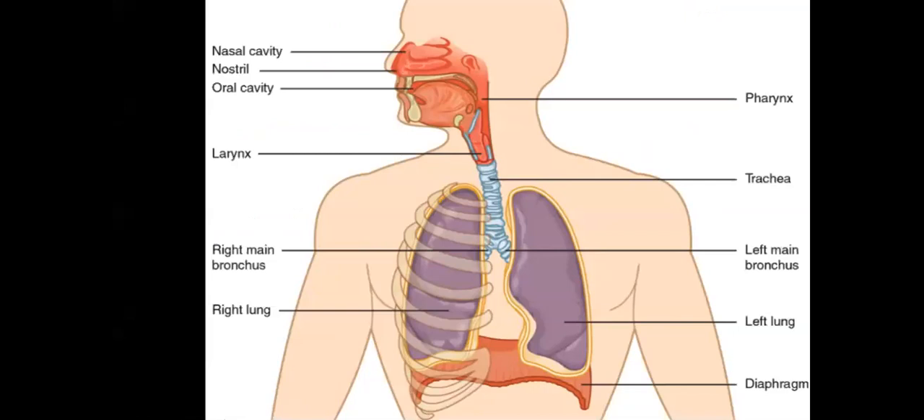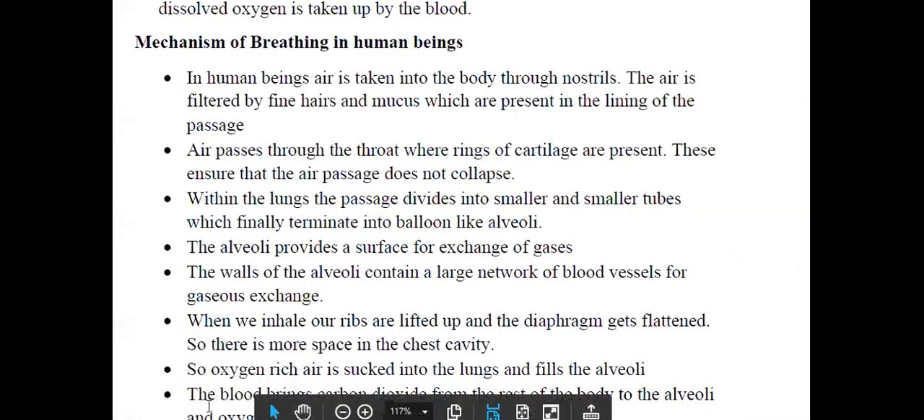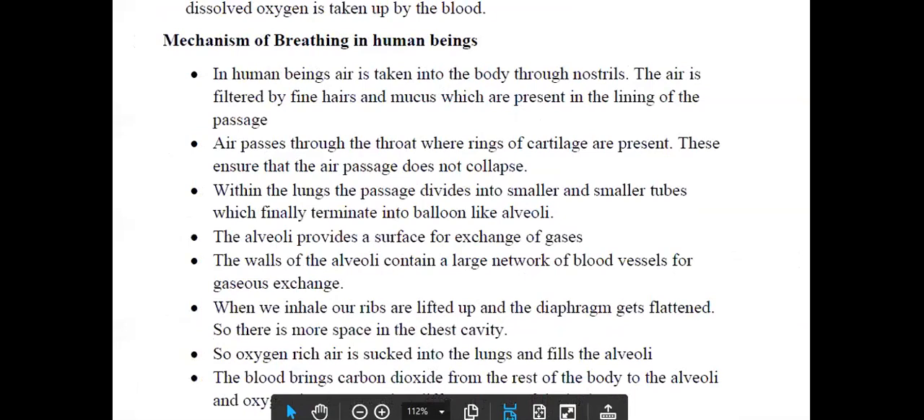But the main organs that are concerned with respiration for your topic are the nasal cavity, nostrils, then how it goes through the pharynx, how it reaches the trachea and the bronchus and lungs, and of course the diaphragm and the rib cage also play a very important role. Let us see the mechanism of breathing in human beings. Let us see the video of the mechanism of breathing in human beings.